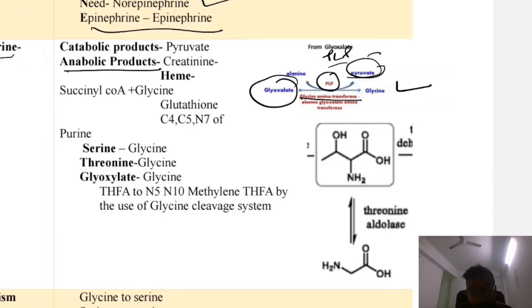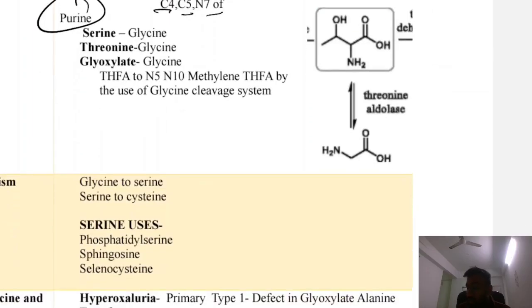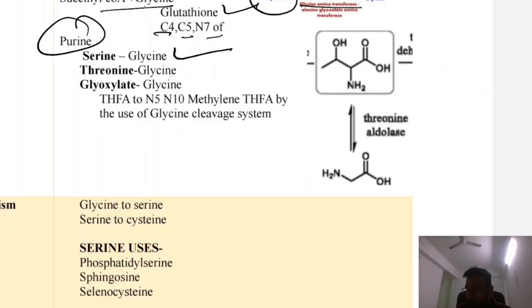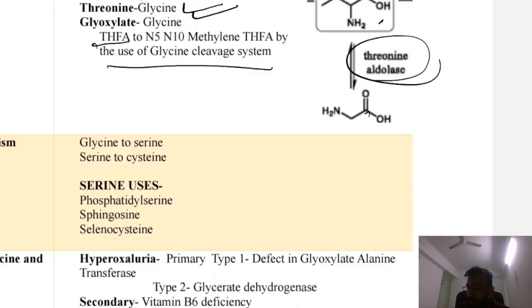So heme formation we will learn in two or three lectures. In heme synthesis, succinyl CoA reacts with glycine. Okay, so it forms the heme. Okay, it is a component of glutathione. Okay, in purine, C4, C5 and N7 of purine come from glycine. Okay, serine can be converted to the glycine, threonine can be converted to the glycine, glyoxylate we know is converted to the glycine by transamination. Okay, and THFA is converted to the N5,N10-methylene THFA by the glycine cleavage system. Okay, threonine is converted to the glycine by the threonine aldolase.